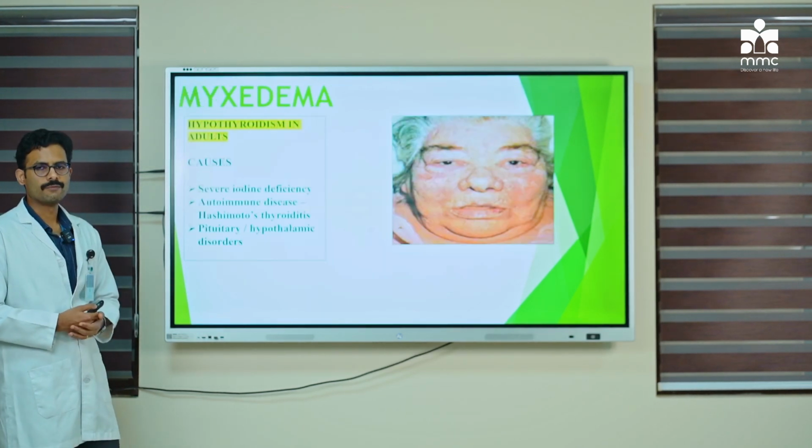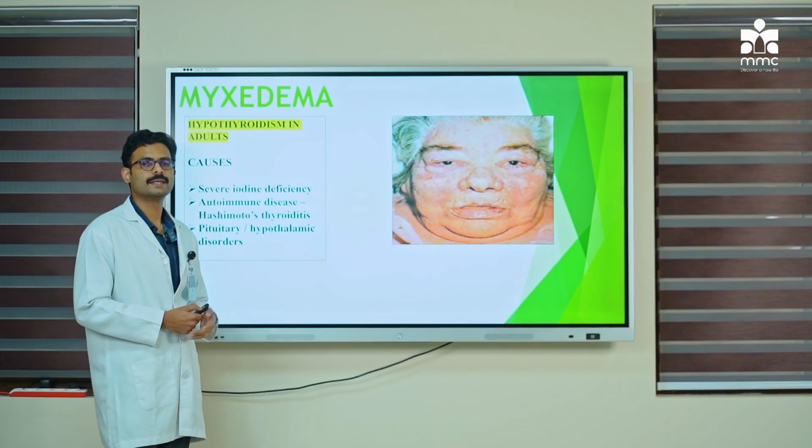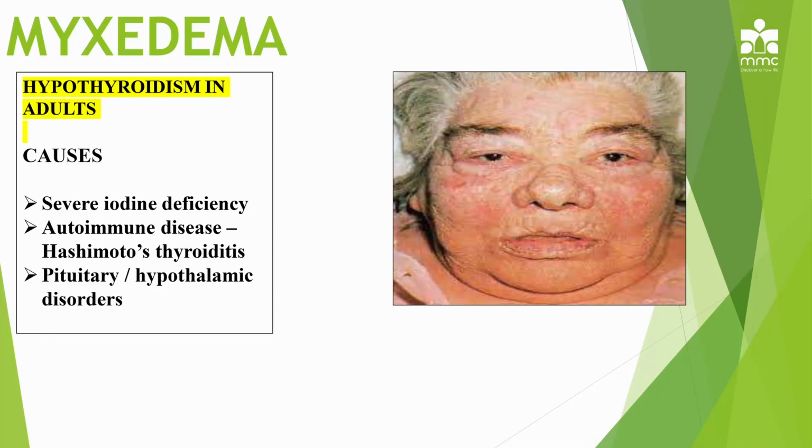Now, moving on to adults. In adults, when you see hypothyroidism, it is called myxedema. Myxedema is seen in adults, and the cause is almost the same, that is, if the subject or the patient has severe iodine deficiency. Either it can be due to decrease in intake of iodine from the food.